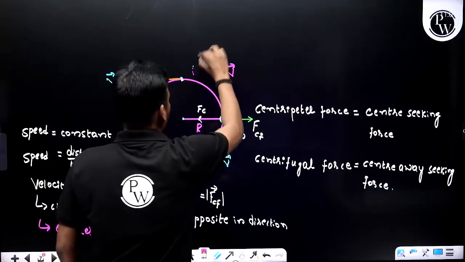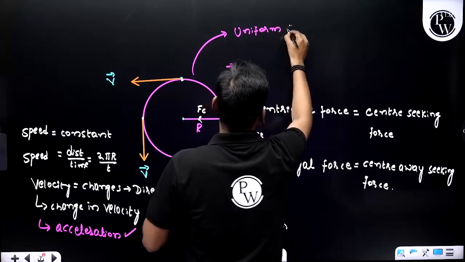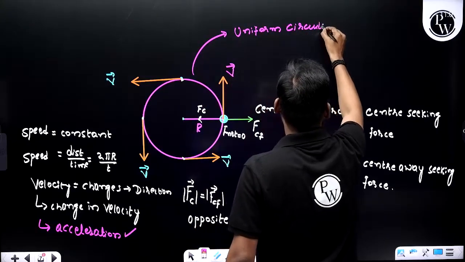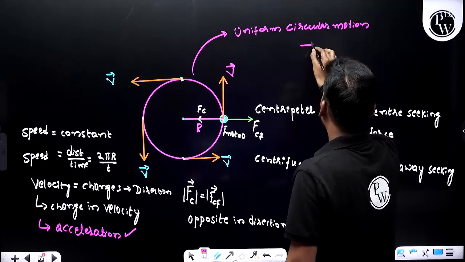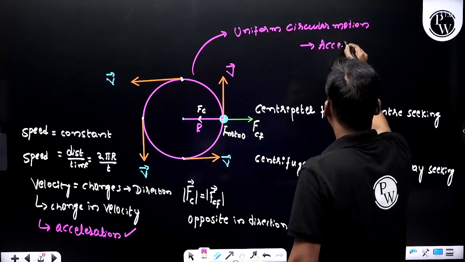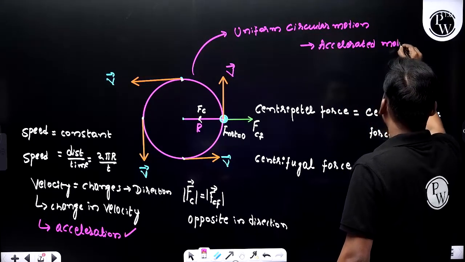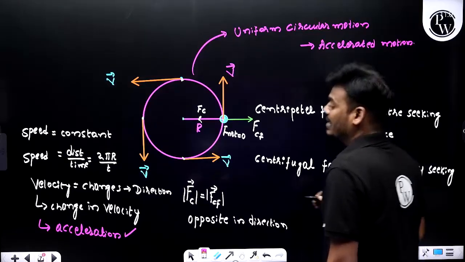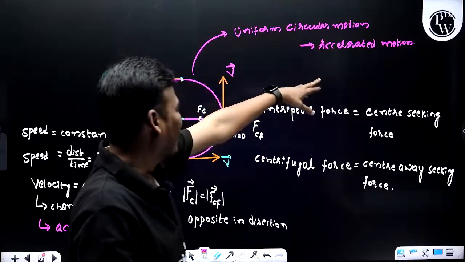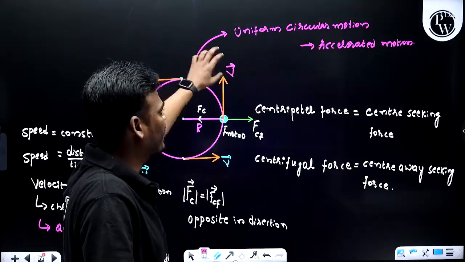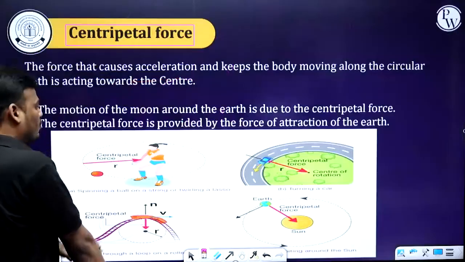So uniform circular motion is accelerated motion. Even though speed is constant, the velocity is not. Why is velocity not constant? Because of the change in direction. Accelerated motion. This type of question you can expect in your schools. Got it? Now, let's move on.